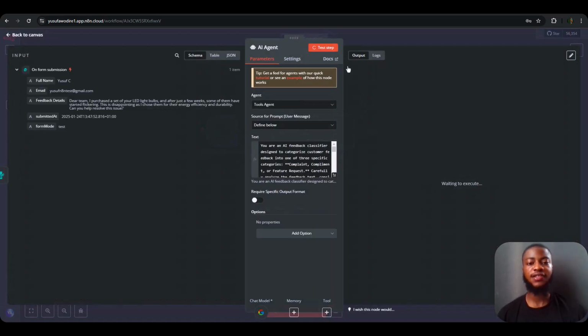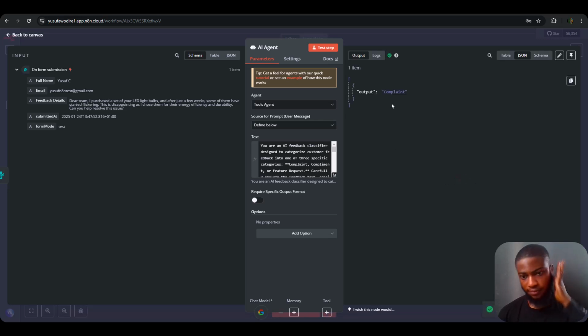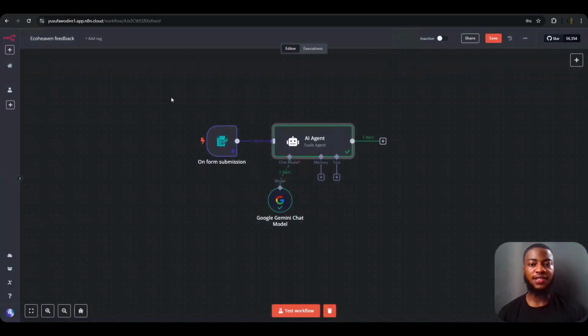So let me test this step to see if it works. Yeah, good. It actually returned an output for me as a complaint. So it identified this particular message as a complaint, which is very cool. The message says, dear team, I purchased a set of LED light bulbs, and after using it for a few weeks, they've started flickering, expressing disappointment. So it is a complaint. So the agent works well and identified it as a complaint message. So yeah, that's good. Let's save this.